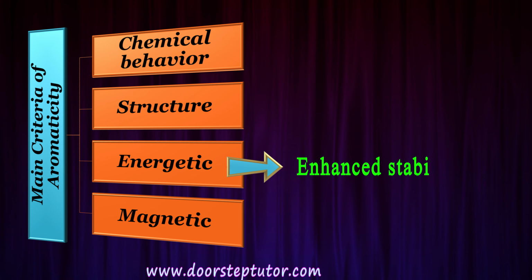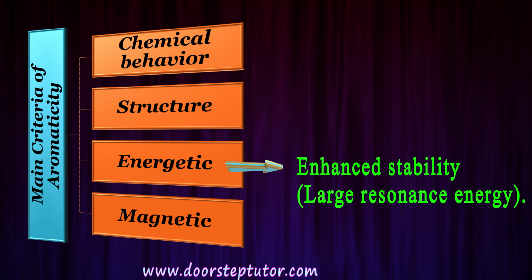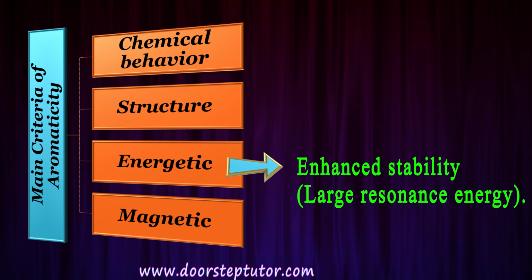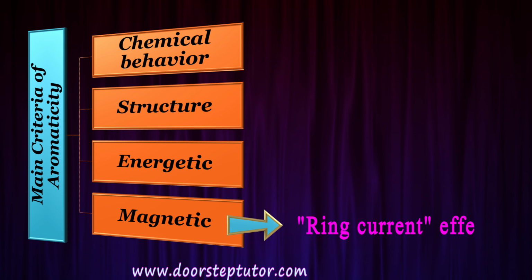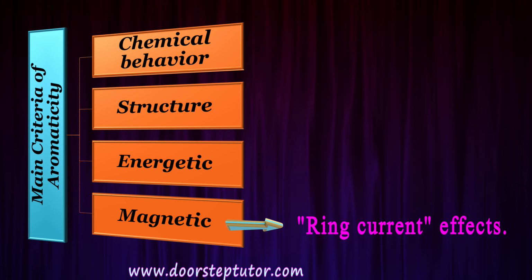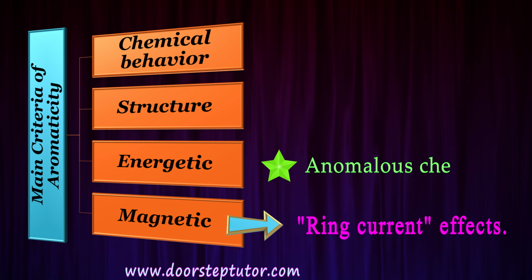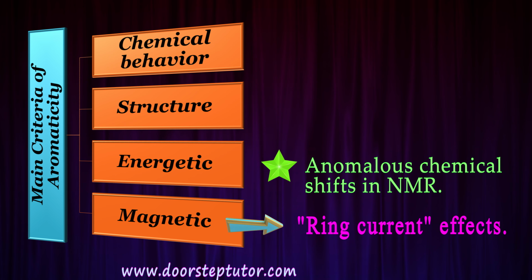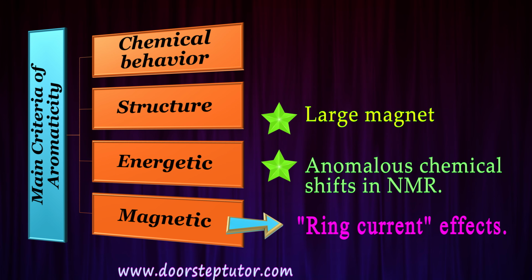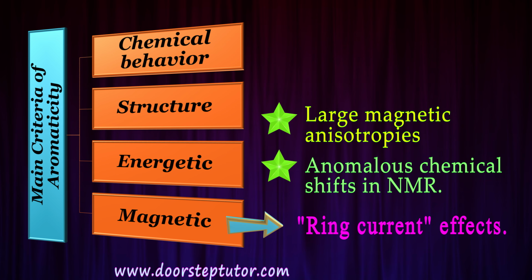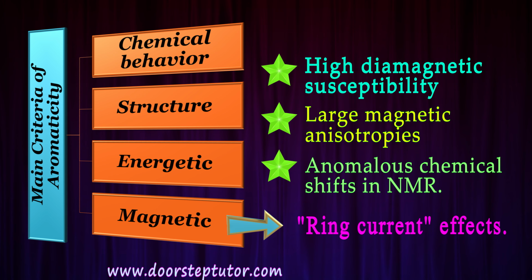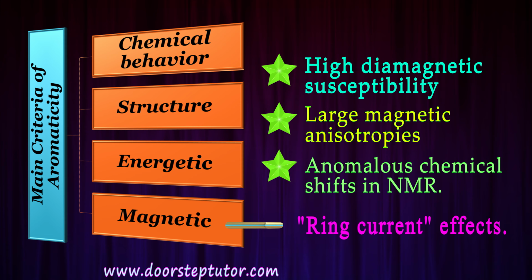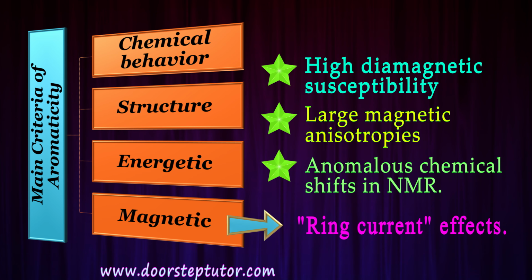Energetic-wise, it should have good stability, meaning good resonance energy. And the fourth criterion is magnetic properties, ring current effects: first, the anomalous chemical shift in NMR; second, large magnetic anisotropies; and third, it should have high diamagnetic susceptibilities. So these are the four main criteria for aromatic compounds.